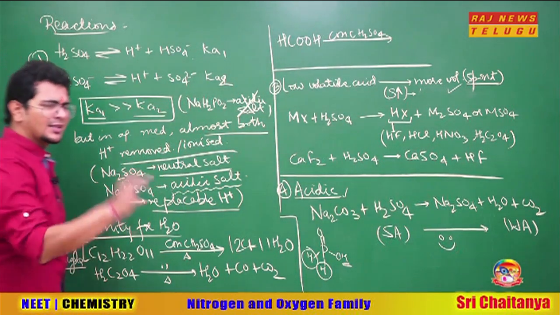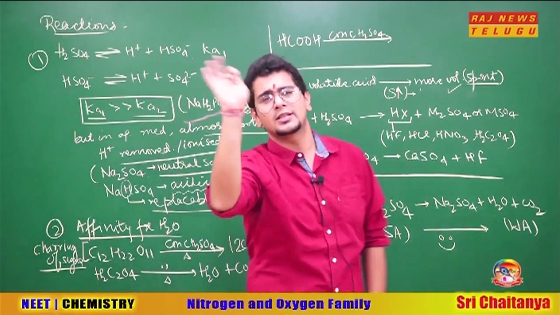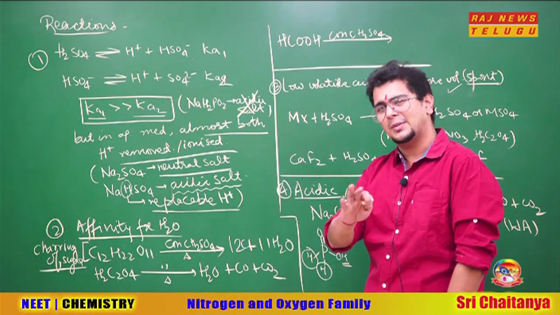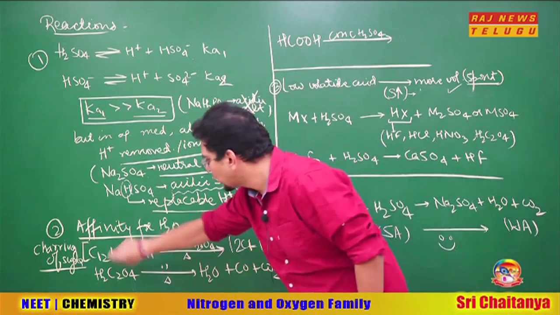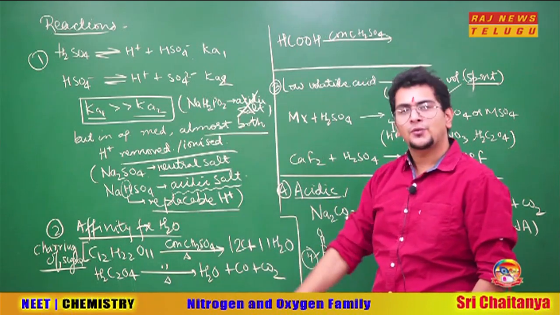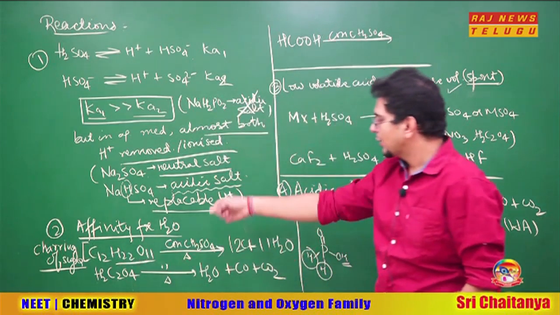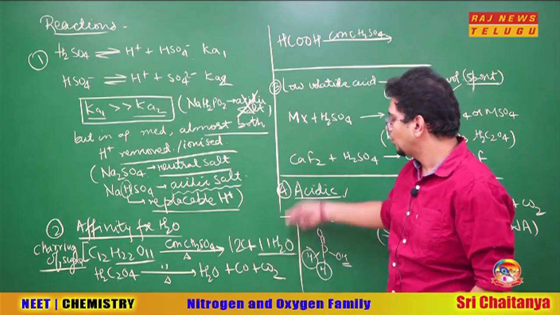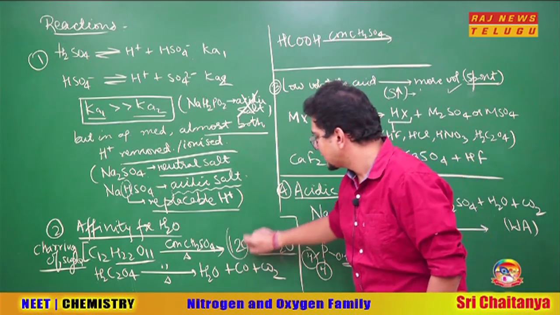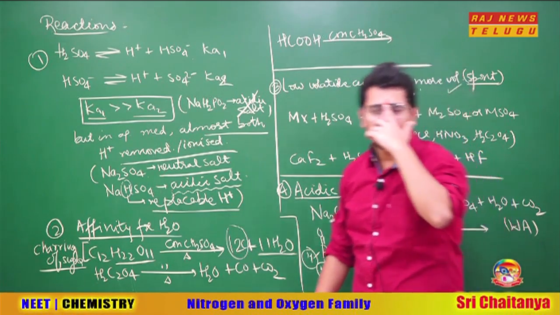Affinity for water. Concentrated H2SO4 drinks water. It is the most thirsty compound that you will know in your course, in organic chemistry especially. So take sugar with concentrated H2SO4 and heat it. What will happen? All the H2O will go out. So C12H22O11, that means 11 H2O goes out. What is left? Only carbon is left. So a black colored substance will be left. Maybe you have seen this.